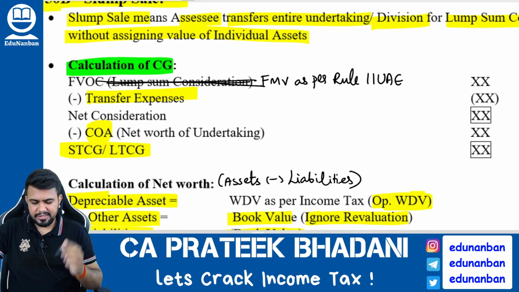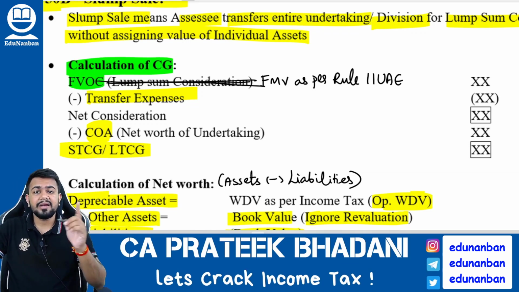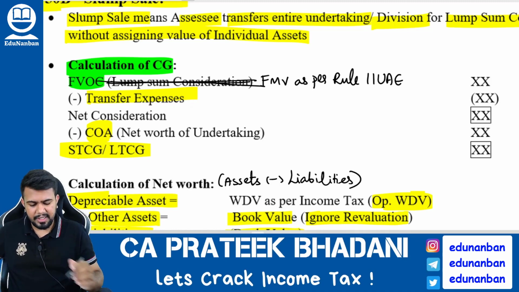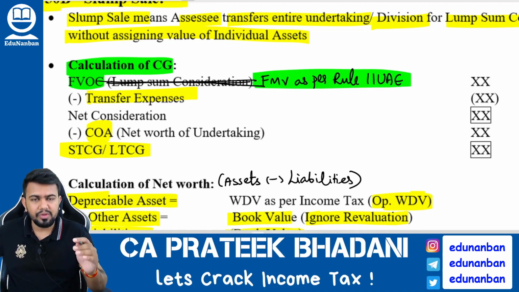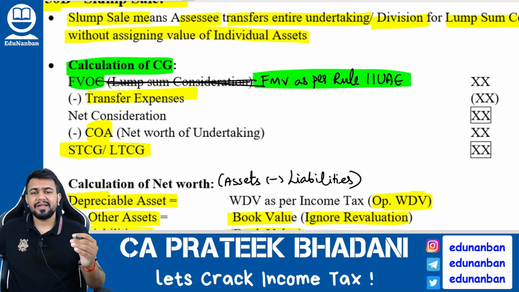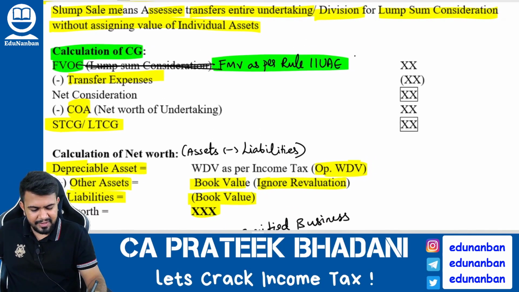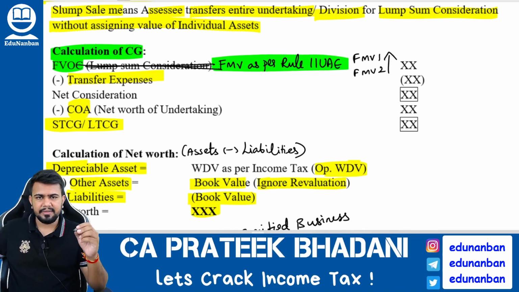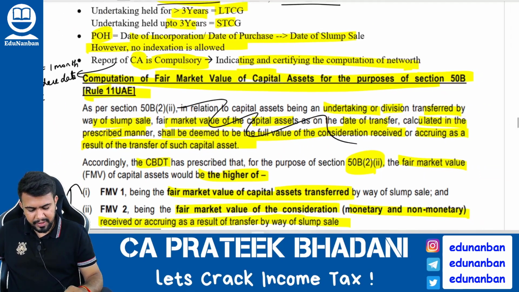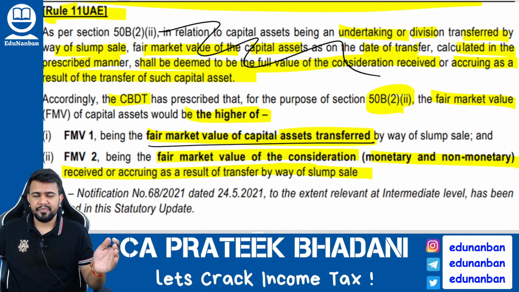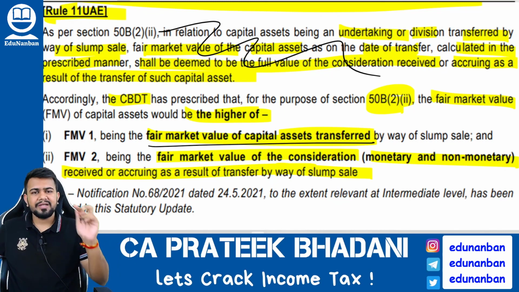Now how to calculate the capital gain in case of slump sale? Firstly, you have to take full value of consideration. For full value of consideration, earlier you used to take the lump sum consideration, but now you should not take the lump sum consideration. What you should take is the fair market value as per Rule 11UAE. What is fair market value as per 11UAE? Very simple. It is fair market value number 1 or fair market value number 2, whichever is higher. Sir, what is fair market value 1? Fair market value 1 is the fair market value of the assets that are transferred. What is fair market value 2?